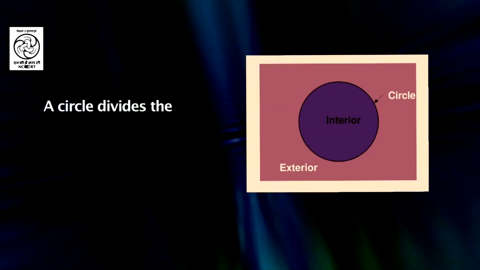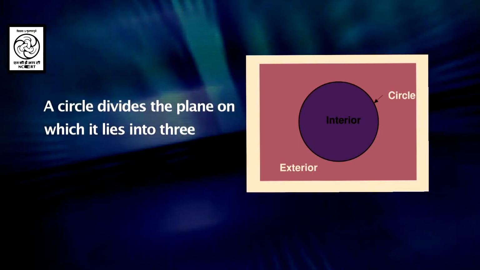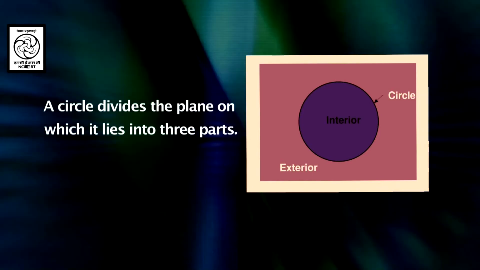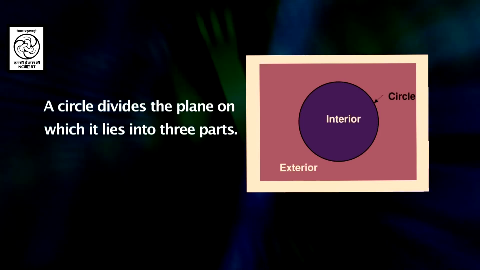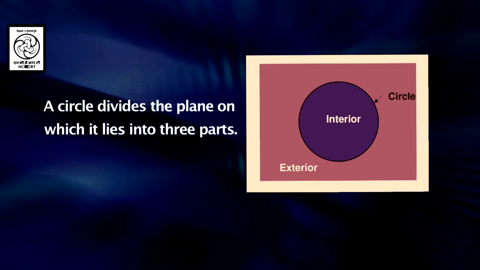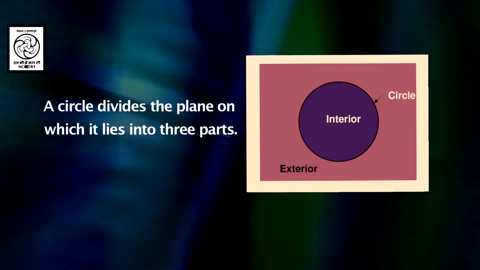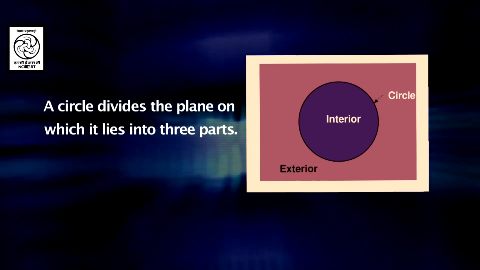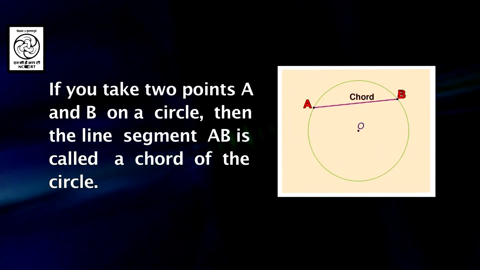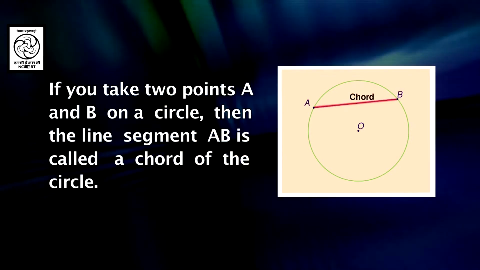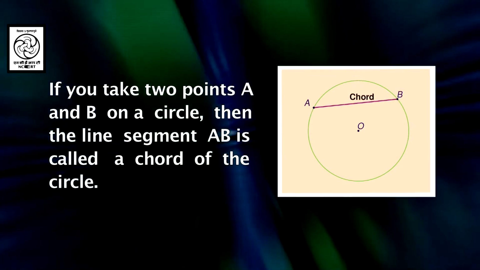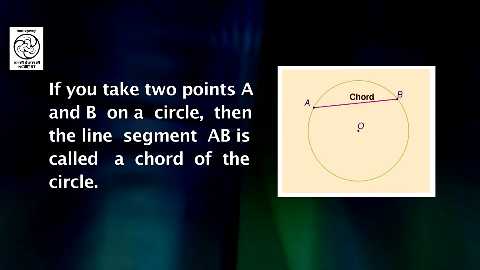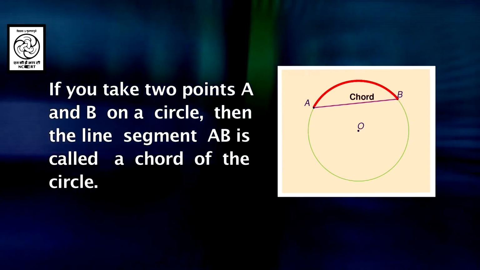A circle divides the plane on which it lies into three parts: the interior of the circle, which is inside the circle, the boundary of the circle, which is the circle itself, and the exterior of the circle. If you take two points A and B on the circle and join them, you get a chord AB. You can see in the figure AB is a chord of the circle.